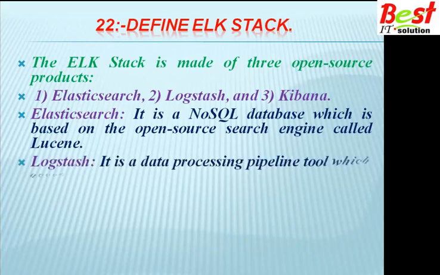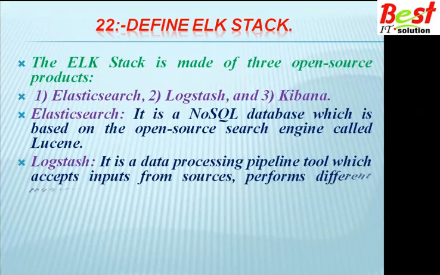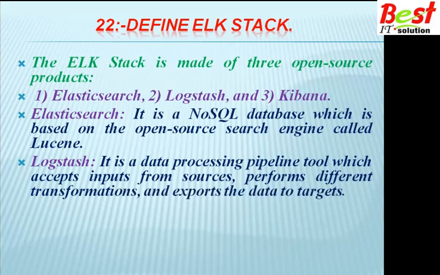And Logstash. What is Logstash? It is a data processing pipeline tool which accepts inputs from sources, performs different transformations or operations on the data, and exports the data to the targets.